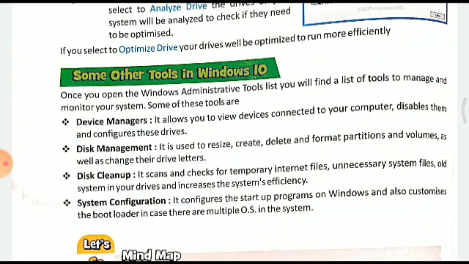So it shows everything which is connected with your computer. Disk Management is used to resize, create, delete and format partitions and volumes, as well as change their drive letters. Disk Cleanup scans and checks for temporary internet files, unnecessary system files, basically those files which may cause trouble later on.